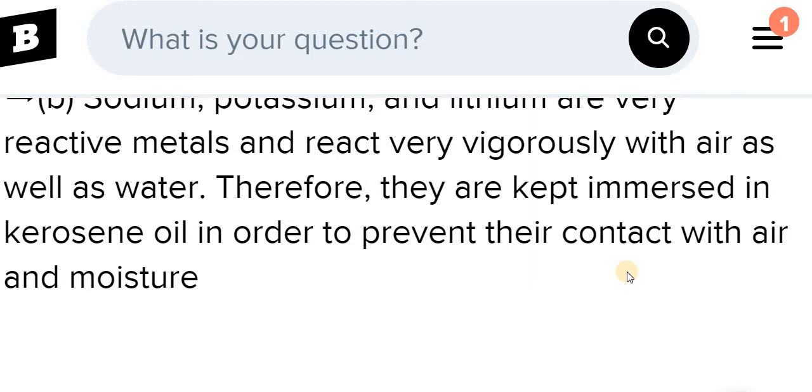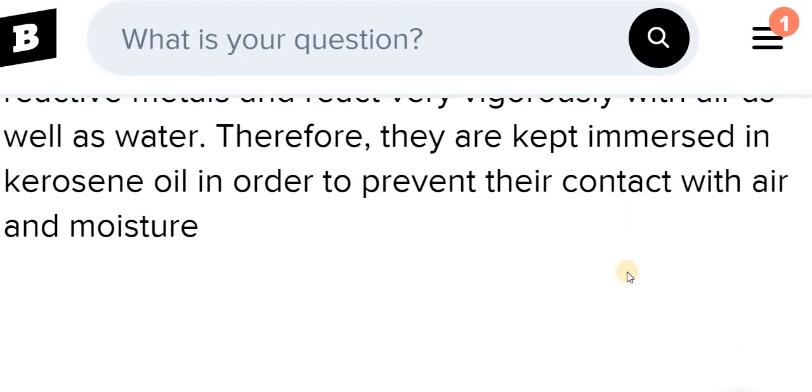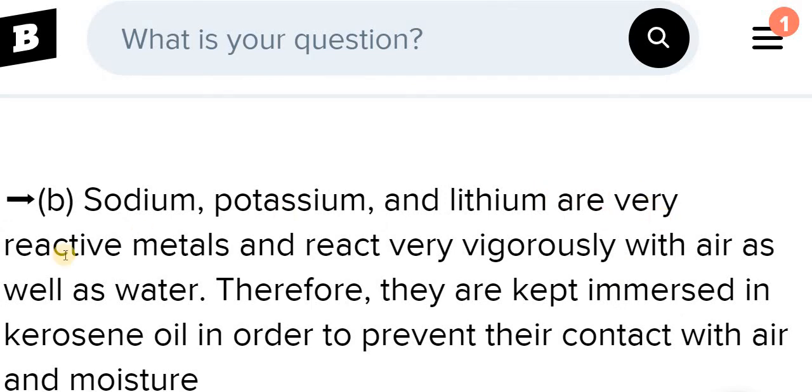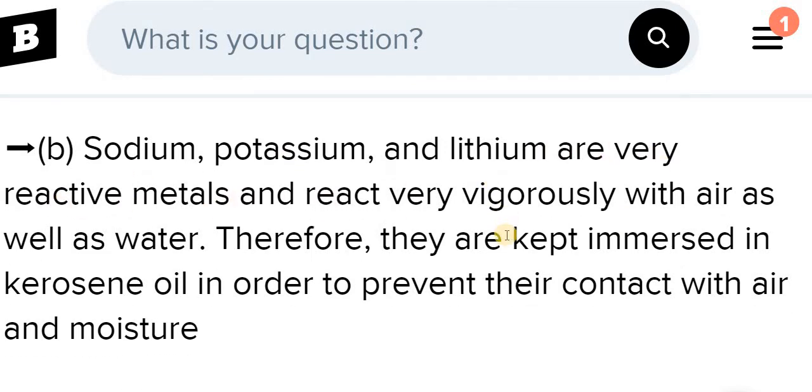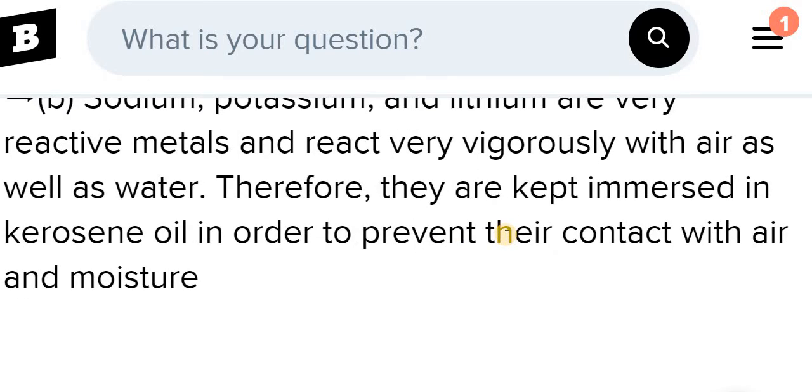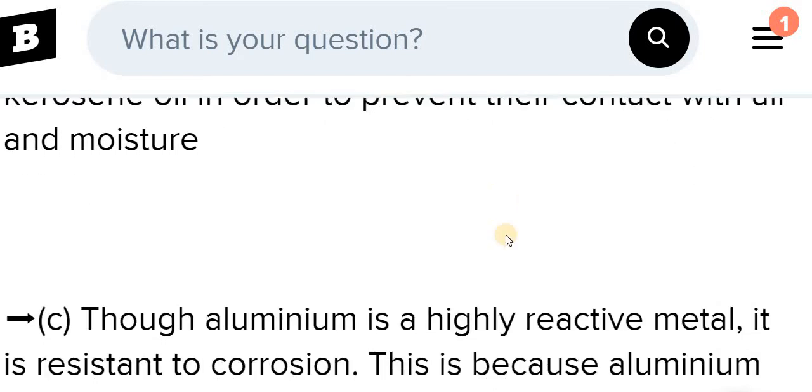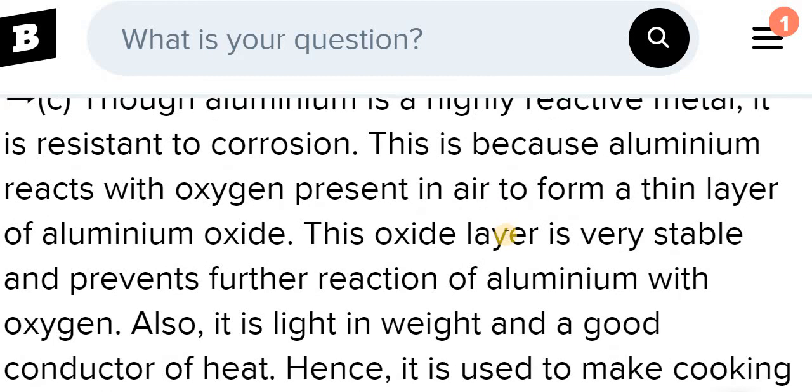it can cause an accident as well, because they easily catch fire. So sodium, potassium, and lithium are very reactive metals and react very vigorously with air as well as water. Therefore, they are kept immersed in kerosene oil in order to prevent contact with air and moisture. If they get direct contact with air and moisture, then there is an explosion and they catch fire immediately, and it causes an accident. That's the reason.